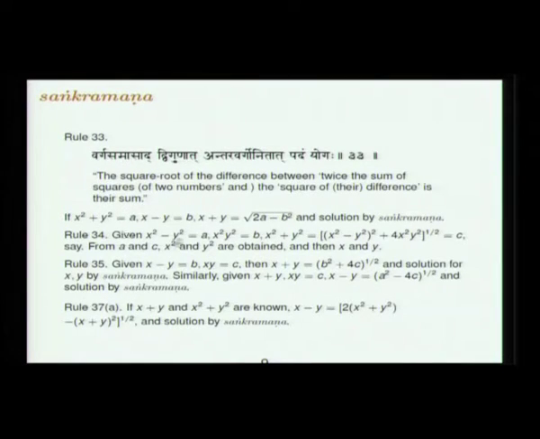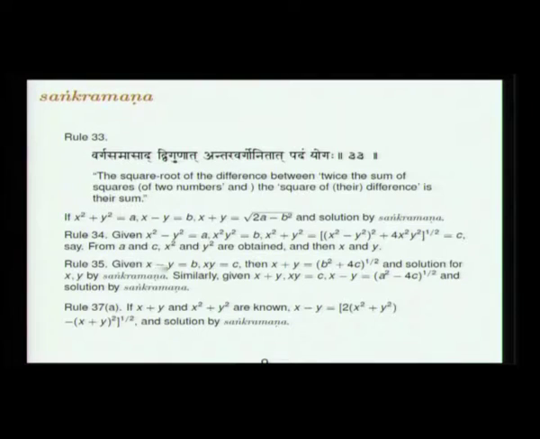Similarly, suppose it is getting more and more difficult. Suppose you are given x squared minus y squared is equal to a and x squared y squared is equal to b. Then you can find x squared plus y squared as the square root of x squared minus y squared whole squared plus 4x squared y squared. So you have got x squared minus y squared and x squared plus y squared. From this, x squared and y squared are obtained, and then you can obtain x and y.